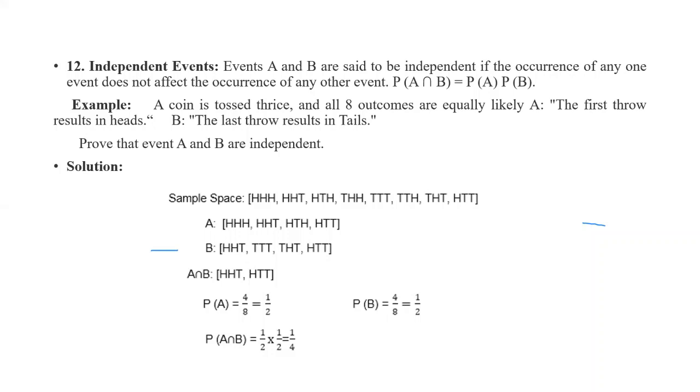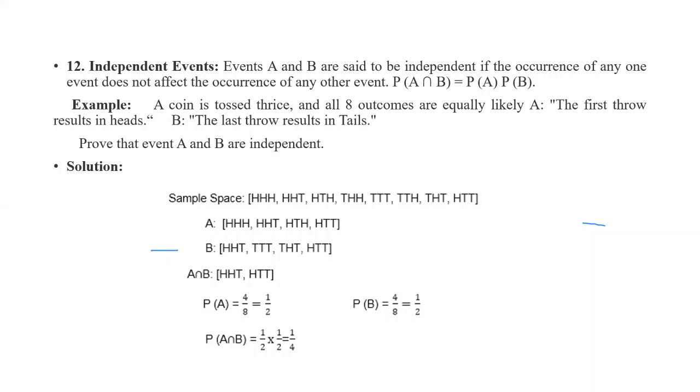Here the first throw results in a head. Then B: HHT, TTT, THT, and HTT. Here the last throw results in a tail. So A intersection B is whatever is common, that is HHT and HTT.